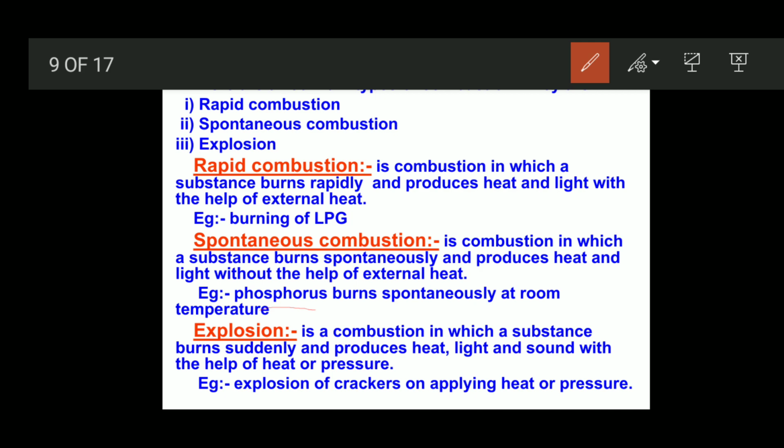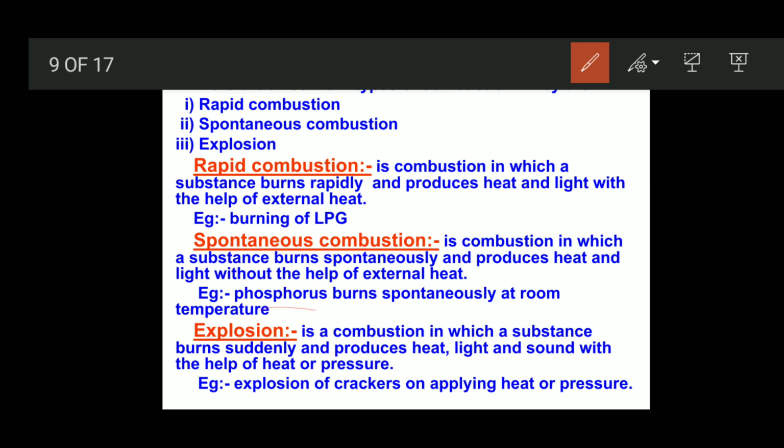It reacts with oxygen very rapidly and starts to burn. So phosphorus burns spontaneously at normal temperature only. It does not need any external heat. Just at normal temperature it can catch fire by reacting with oxygen.